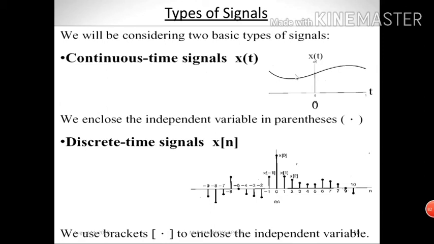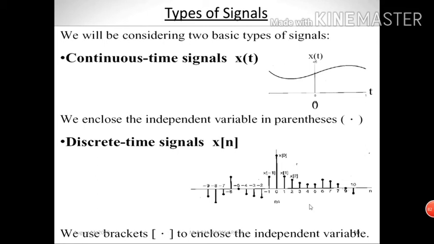Suppose you take the discrete time signal. Look at this definition. Here we use the square bracket. Inside the square bracket you put the independent variable. So for discrete time, our independent variable is n. For continuous time, our independent variable is t. Am I right?